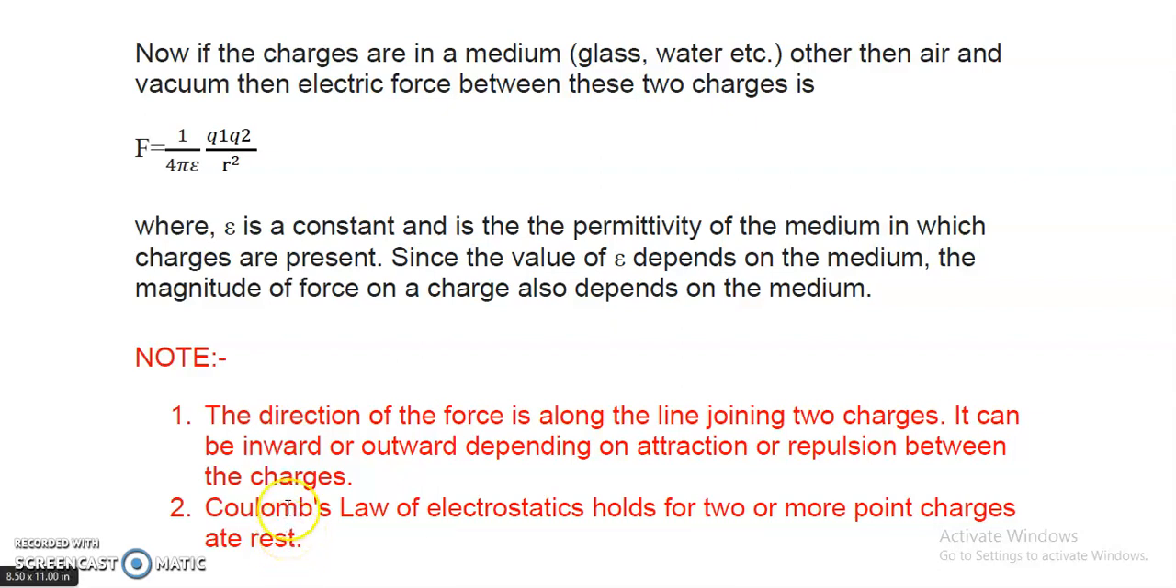So in this video lecture, we have studied the drawback of quantization of charge and Coulomb's law. Coulomb's law for a multiple charge system we will study in the successive video lecture.